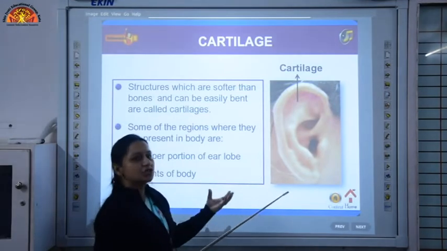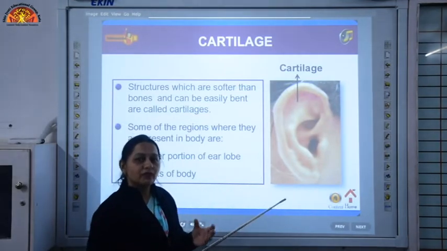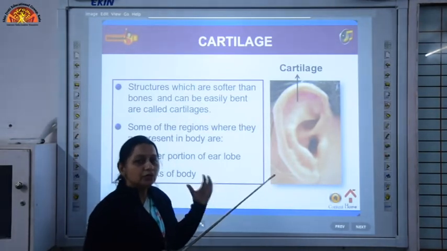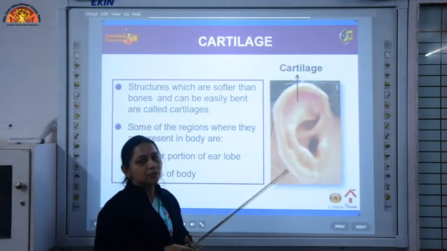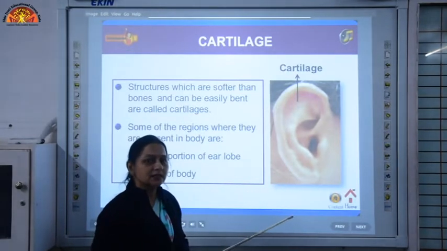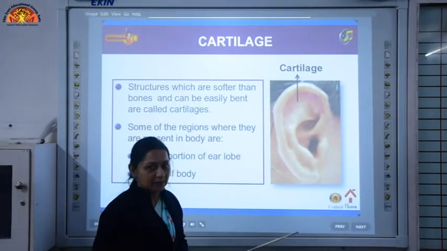The other parts where cartilages are present are between the joints, and this cartilage protects our joints from rubbing against each other. They are like lubricants and they help the bones to move and protect them from rubbing against each other so they do not get damaged.